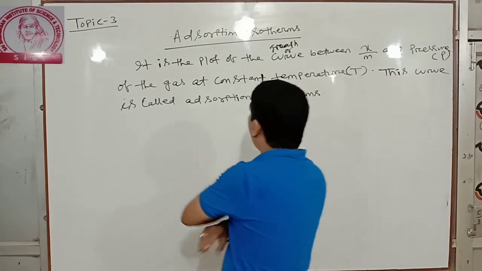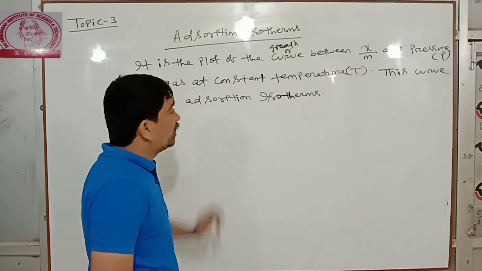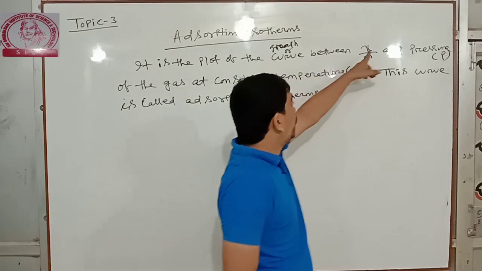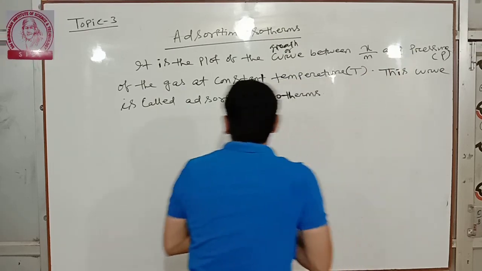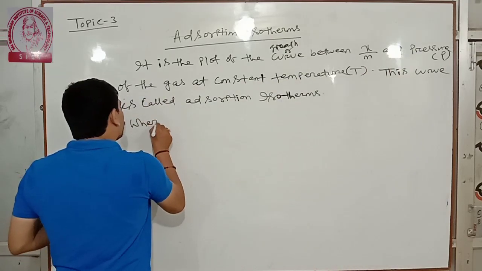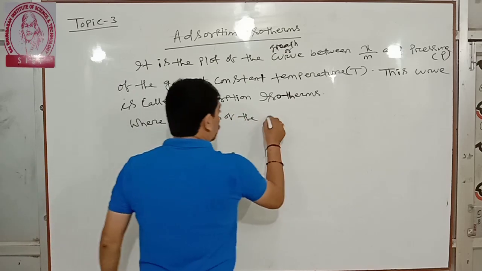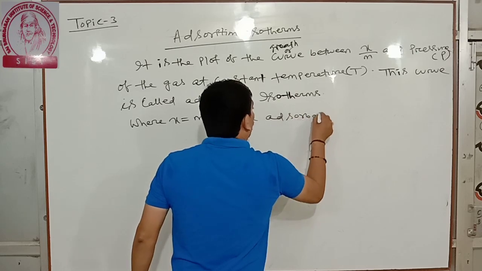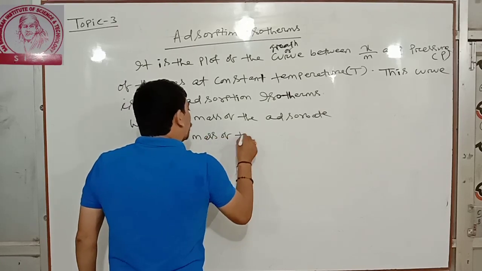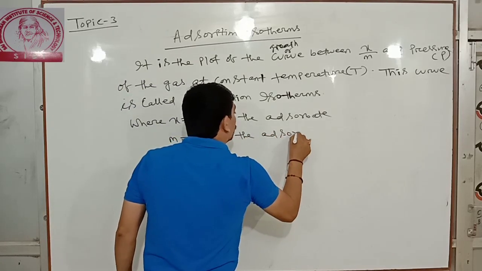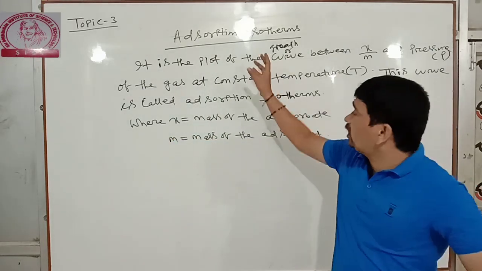Look at it. So what is adsorption isotherm? It is the plot of the graph or curve between x by m and pressure P of the gas at a constant temperature. So what is x and what is m? x is the mass of the adsorbate and m is the mass of the adsorbent. You can mention here: x is the mass of the adsorbate and m is the mass of the adsorbent. Very important thing.